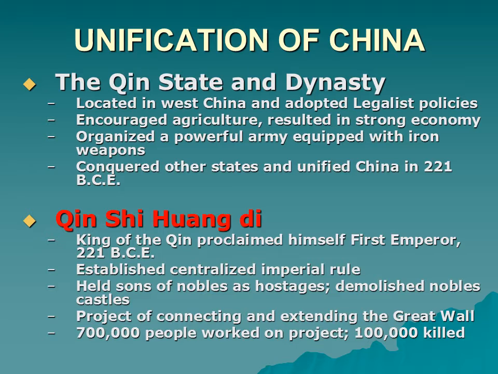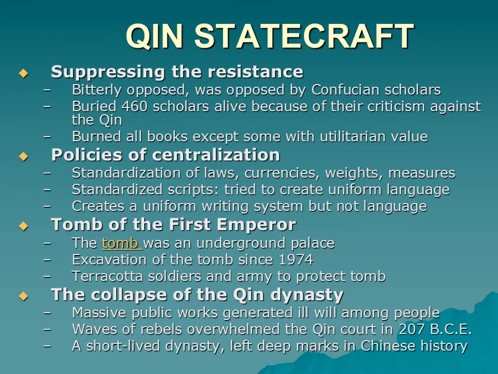The Qin, the thing that's interesting about them, it was started by this guy. His name is in red. Qin, spelled with a Q, but it's pronounced Qin Shi Huangdi. He became the first emperor of China. He established a centralized government, which I'm going to talk about on the next slide. And he's the one who started the Great Wall of China, or continued the Great Wall of China, actually.